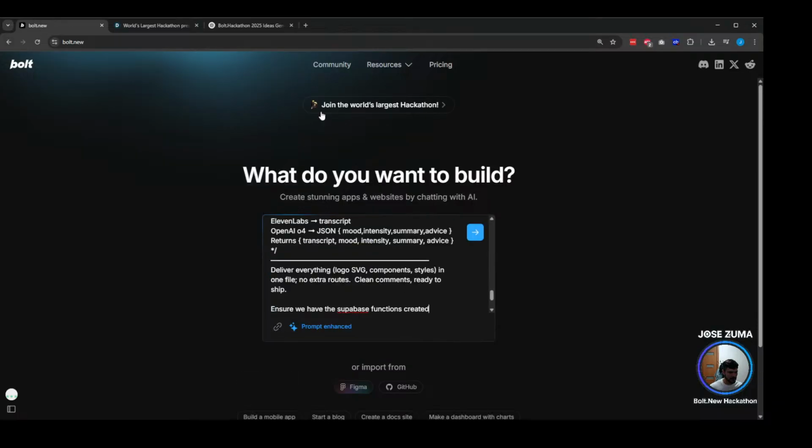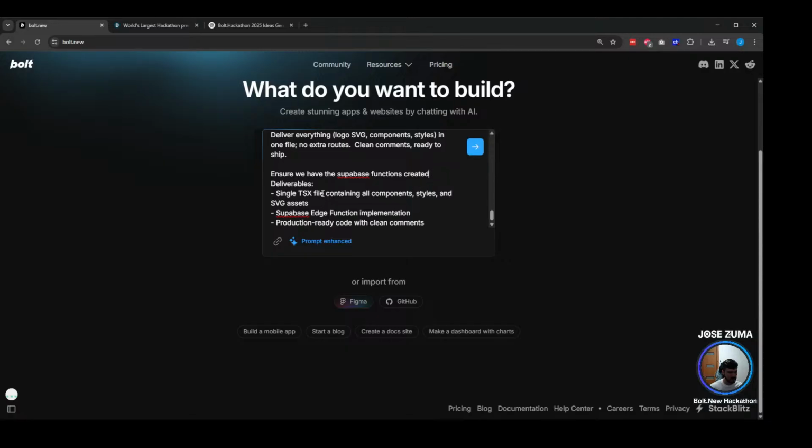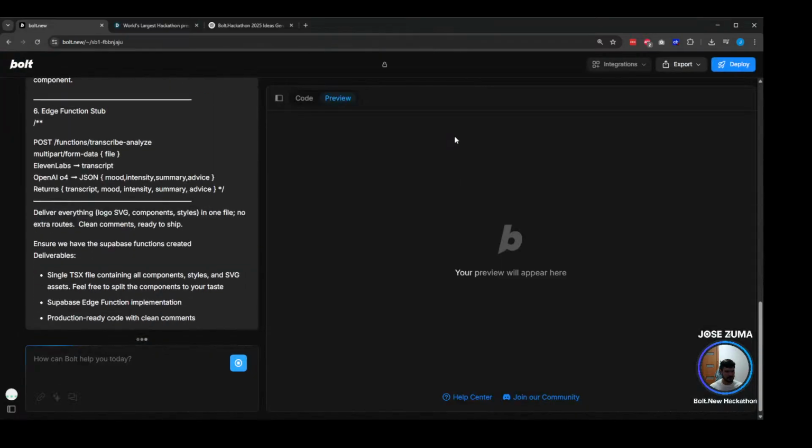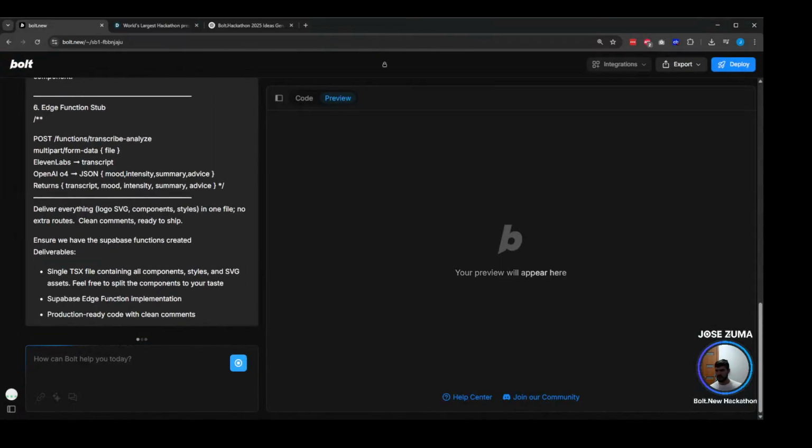Well, you know what? I like the deliveries we have in here. Single TSX file containing all components, SVGs. You can put here filter display components to your case. And let's run this again. Let's see if it's gonna work.